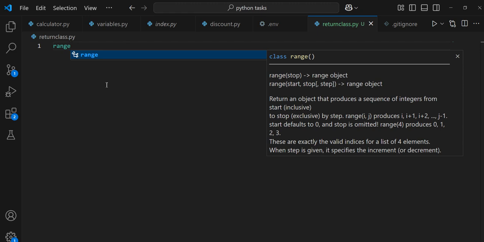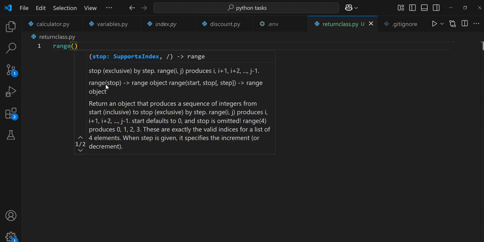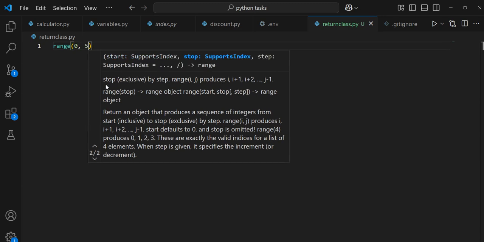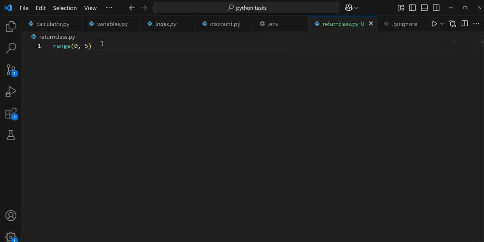So let's say I say range(0,5). This is similar to something like this: 0, 1, 2, 3, 4. Do we get it? It's going to generate this sequence of numbers for you: 0, 1, 2, 3, 4. It starts from 0 and ends at 5, but it's not going to include 5 itself. It's not going to include the second number.